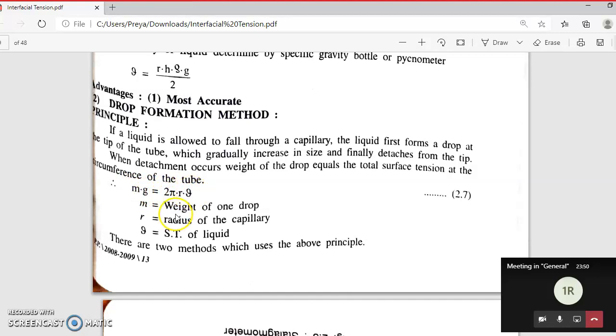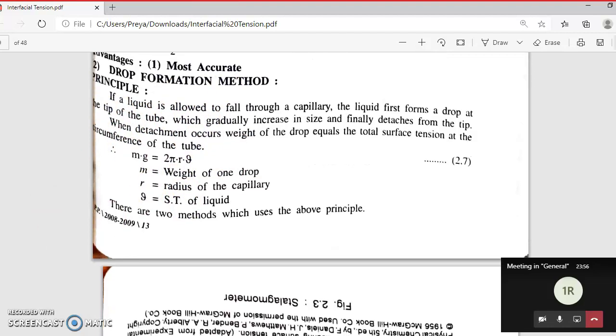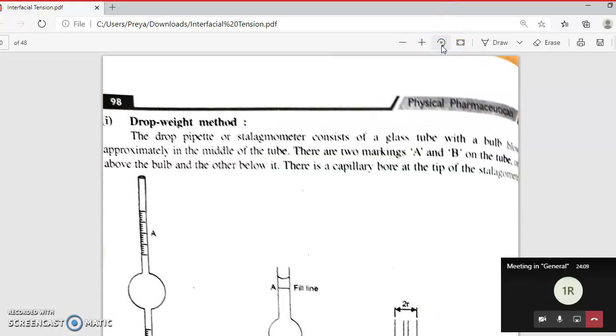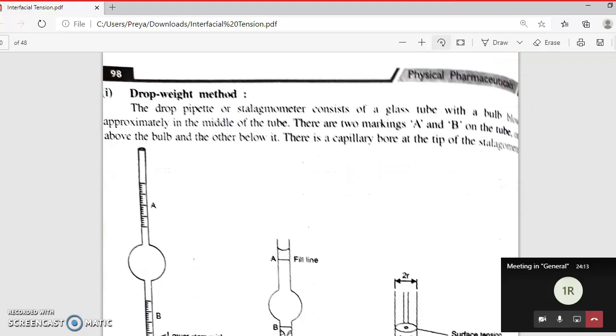So this is the basic equation on which the drop formation method depends. Now, on this principle we have two methods, right? The first method is called the drop weight method, and the other is the drop count method.